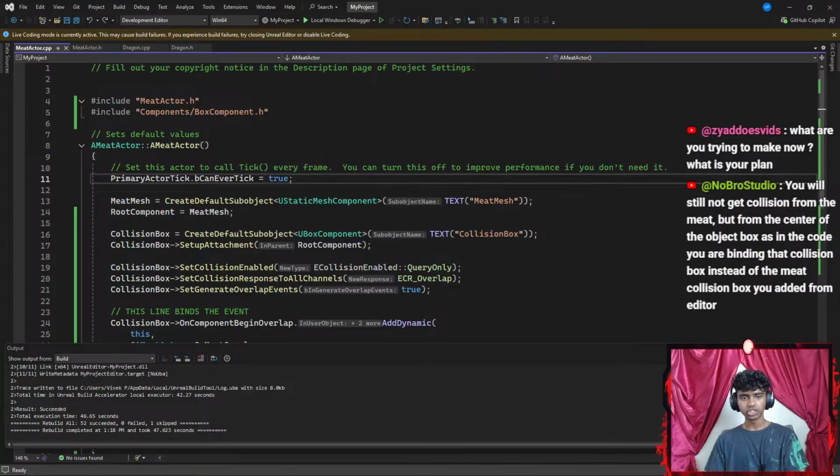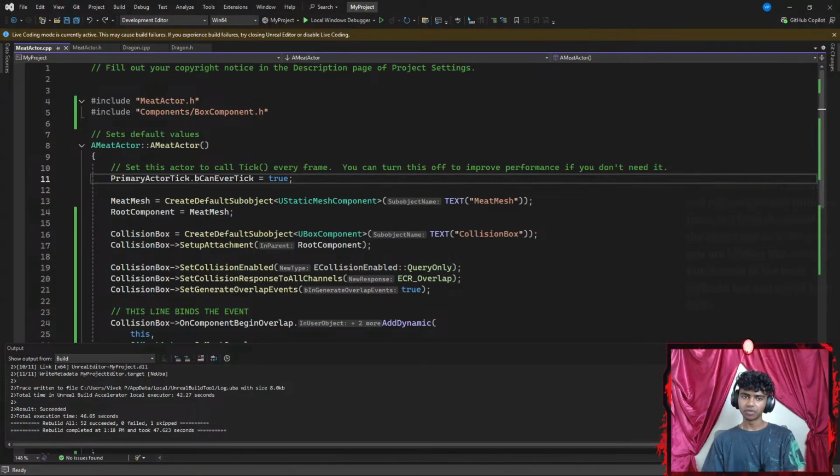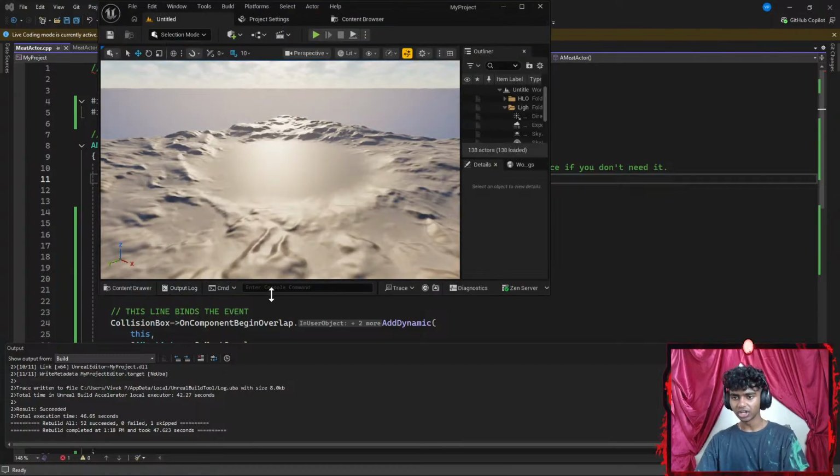You will still not get collision from the meat, but from the center of the object box, as in the code, you're binding that collision box instead of the meat collision box. You add it from your editor. That actually does make sense. I was actually going to look into that as well.